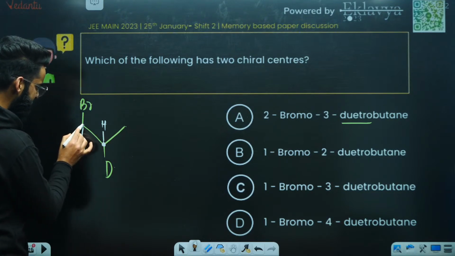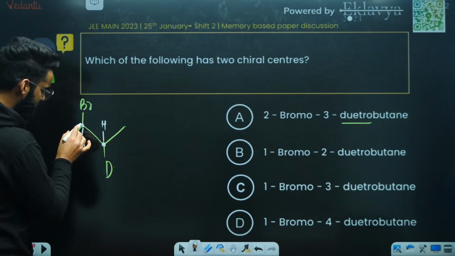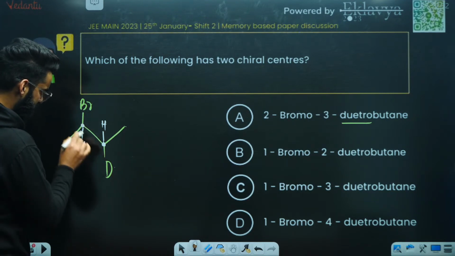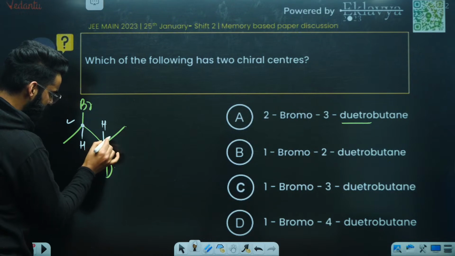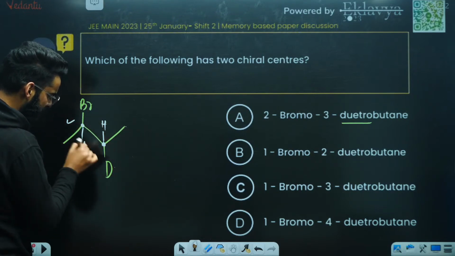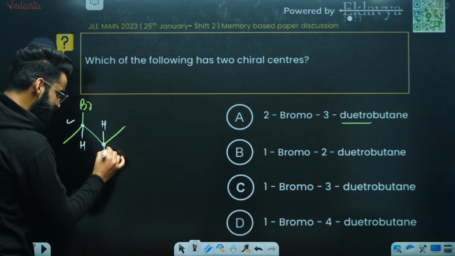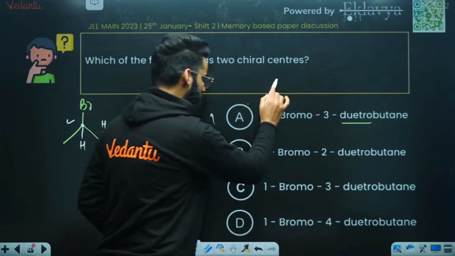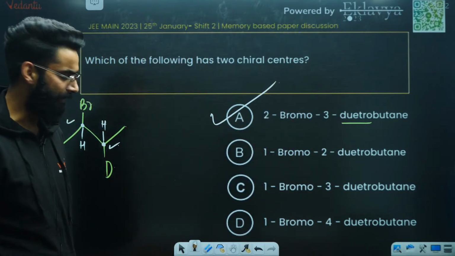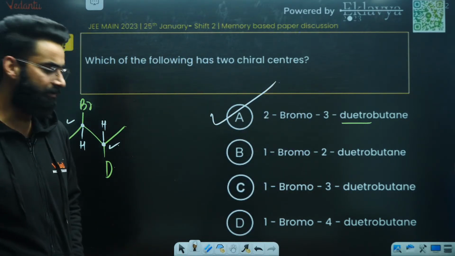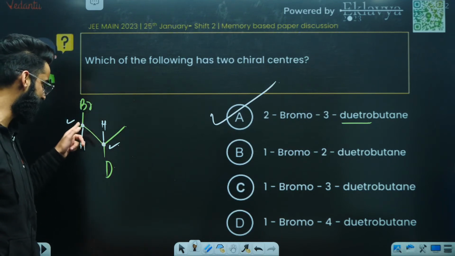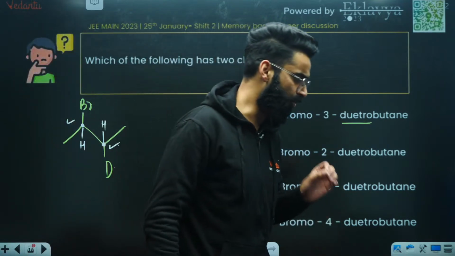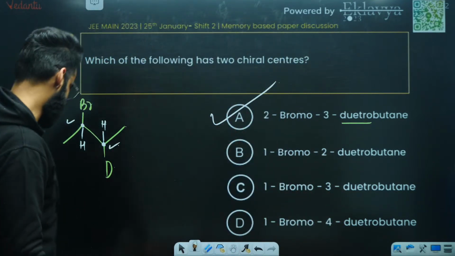Look at this particular carbon, guys. Br, CH3, hydrogen, one more group. So all 4 different groups are attached to this carbon. So it's chiral. Similarly, this particular carbon has CH3, deuterium, hydrogen, and a different group. So all 4 different groups are attached, so this is also chiral. Perfectly, there are 2 chiral centers, right? So option A only will be the answer of the question. Both the middle carbons are the chiral centers because to every carbon, 4 different groups are attached, right?